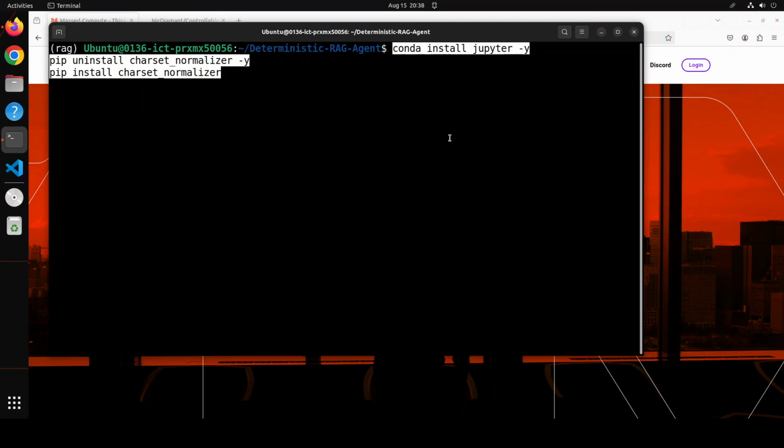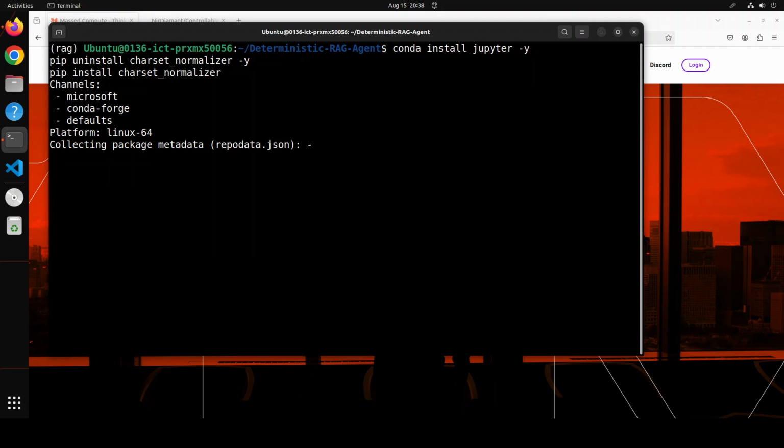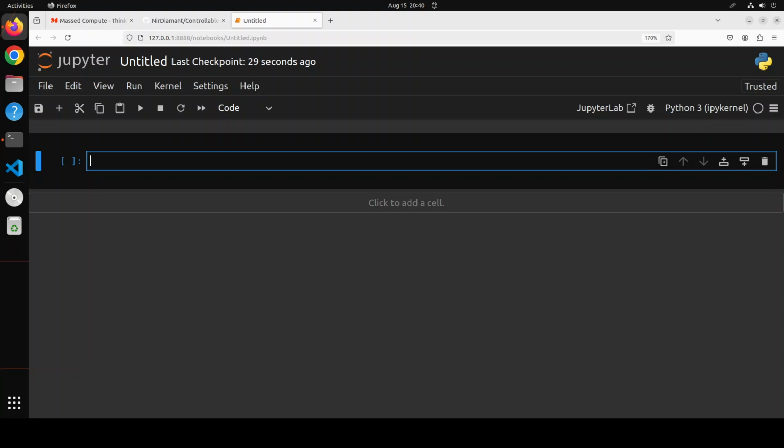And by the way, if you don't have this system, you can run these commands on free Google Colab. You don't even need a GPU for this. So let's wait for it to install this Jupyter notebook, and then we will open it in the browser. And this is my Jupyter notebook.